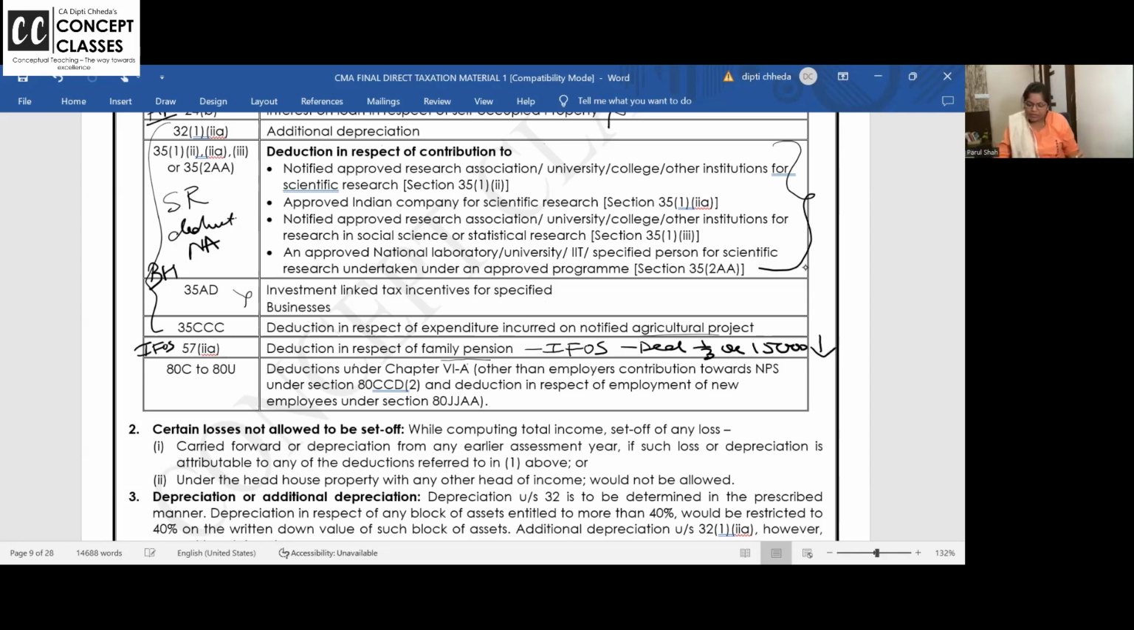1/3 or 15,000, whichever is lower. But if you go for alternative tax regime and if you receive family pension, it is fully taxable, no deduction.